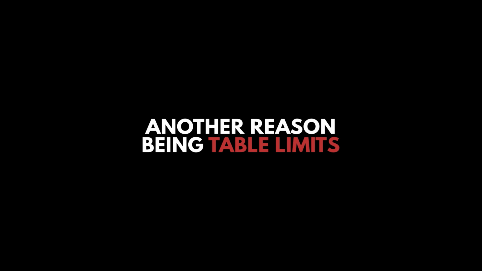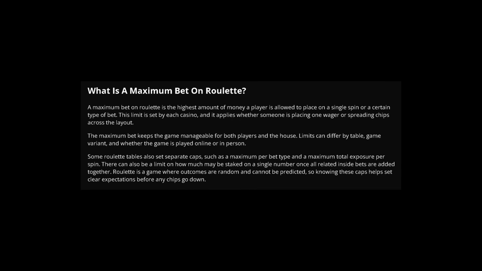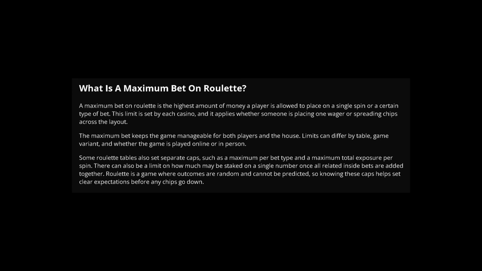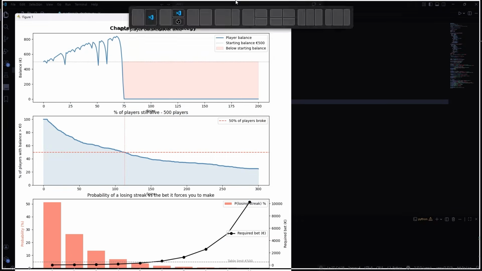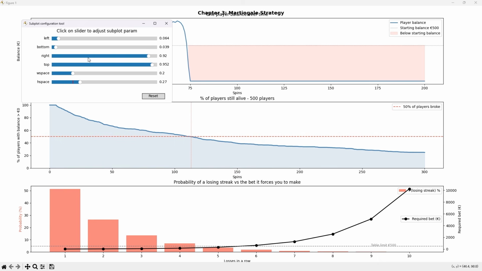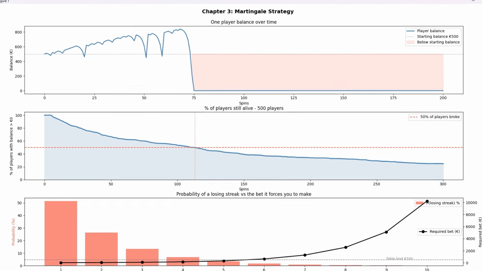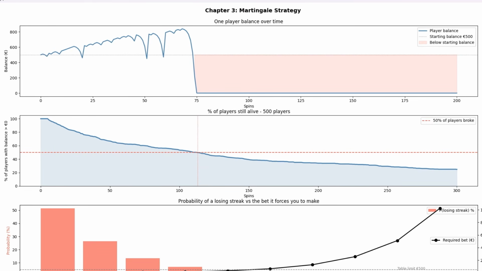Another reason is table limits. Maximum bets fall around the 500 to 1000 euro mark for regular tables, meaning your Martingale strategy wouldn't last long. Anyways, here's my simulation. The first graph shows one player starting with 500 euros over 200 spins. Early on everything looks like it's going well, but with a 10 euro bet and only 500 euros to spend, a losing streak is just 6 bad spins away.